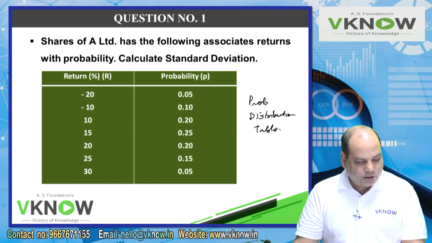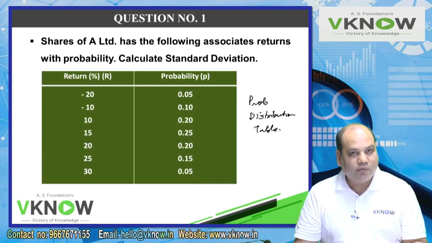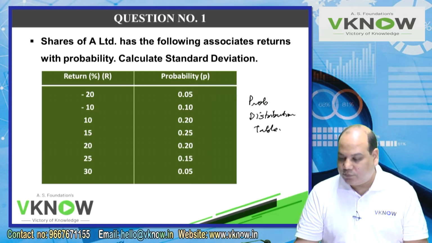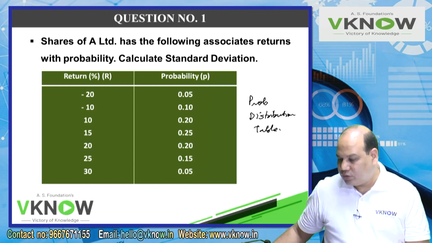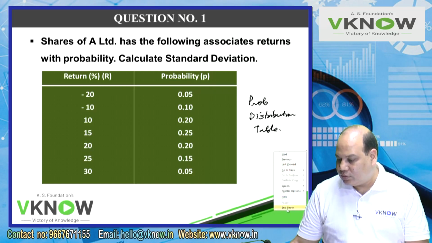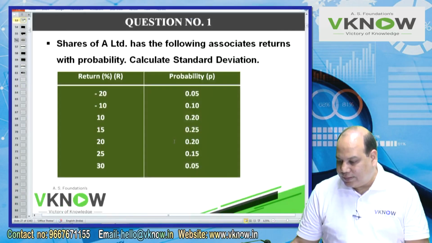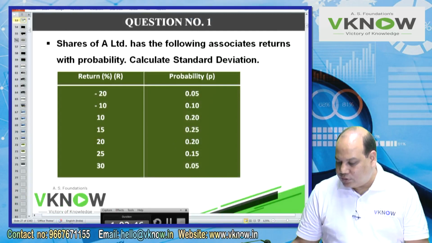So first read the problem, and we will solve in the question book itself. Shares of A Limited has the following associated returns with probability. Calculate the standard deviation, and you are given 2 columns. Return in percentage, very good.